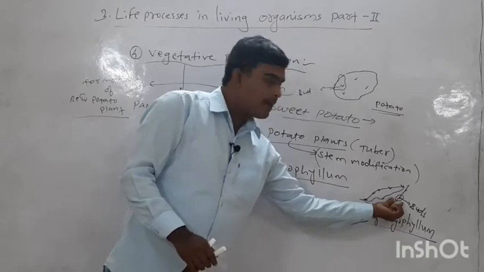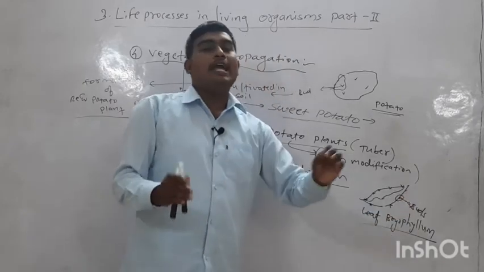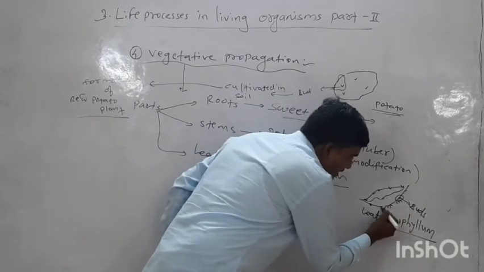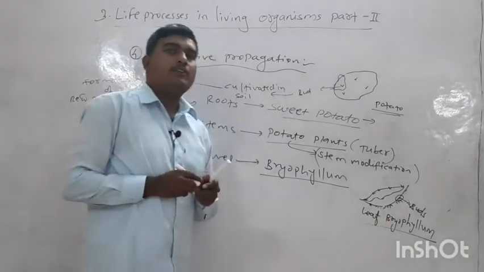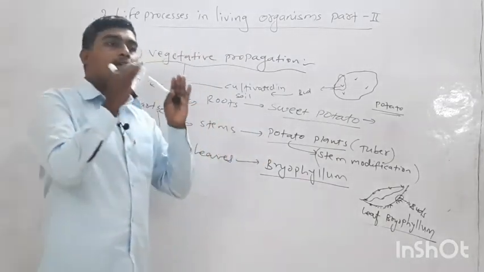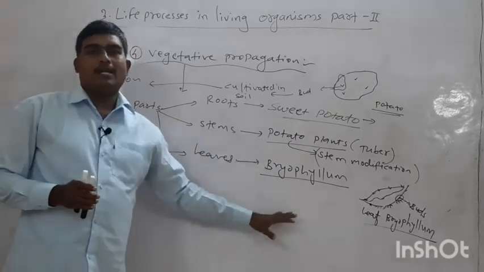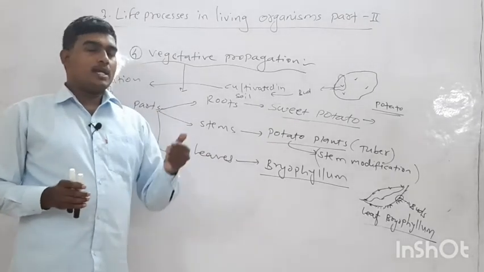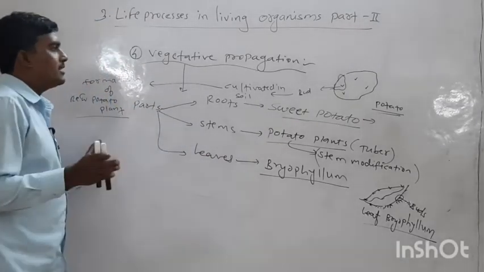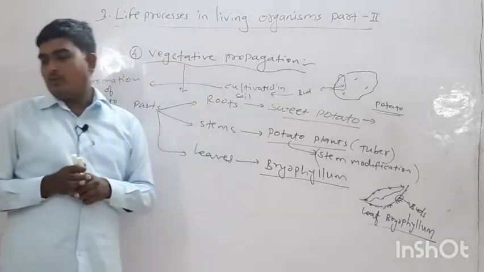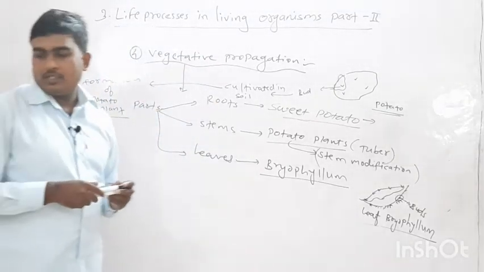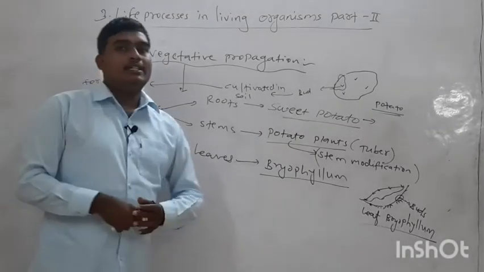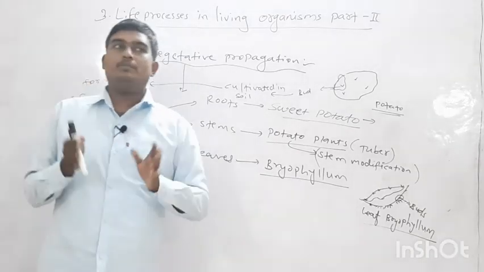That budded part of the leaf we can cultivate, and there are root-like structures there also. That part we can cultivate into the soil and we have a new bryophyllum plant. We see that there is formation of a new bryophyllum plant. So this is a kind of reproduction or propagation by the use of vegetative parts of the plant body. Okay, so that is all about asexual reproduction.